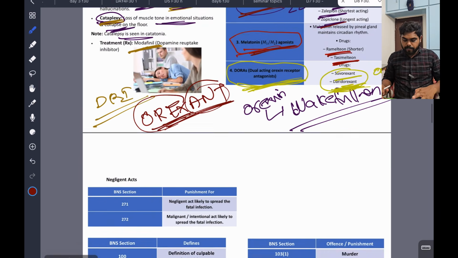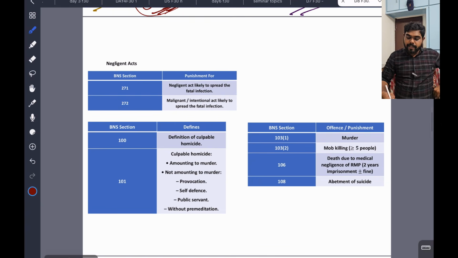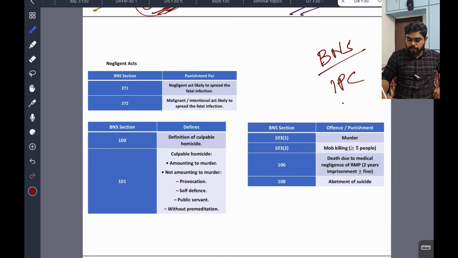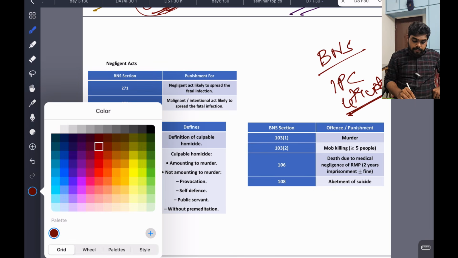very important. Clear? Okay, now we are going to discuss something called BNS. We have discussed IPC before in the fourth video in detail. They may not ask IPC because it is replaced by BNS, which is the updated one, but you should know that. That's why I kept IPC first. We have to learn the old one first. Now we are going to the new one, and then we will compare. Whatever we discussed in the fourth video is there, please go and watch if you want, and in that we can compare BNS.